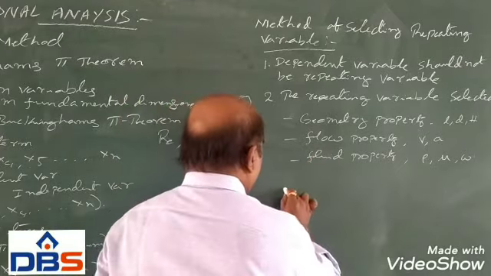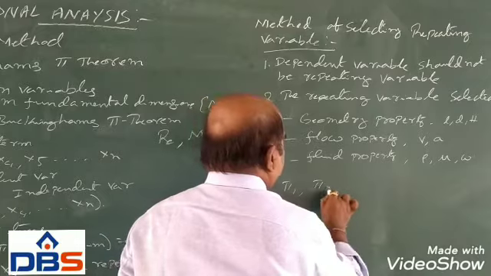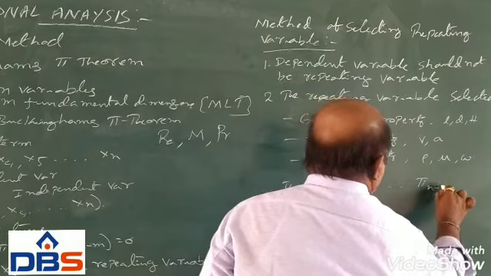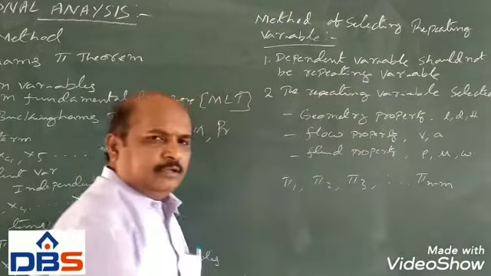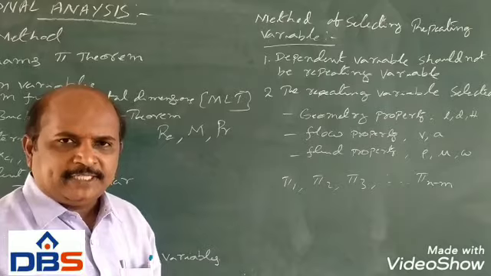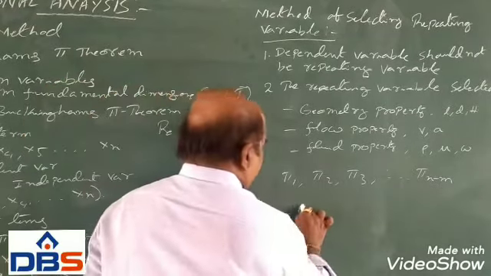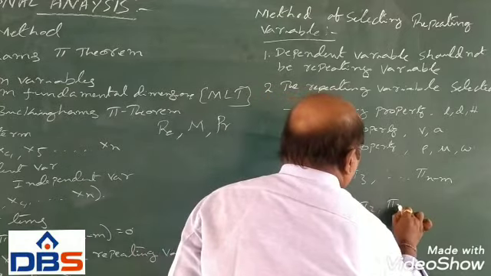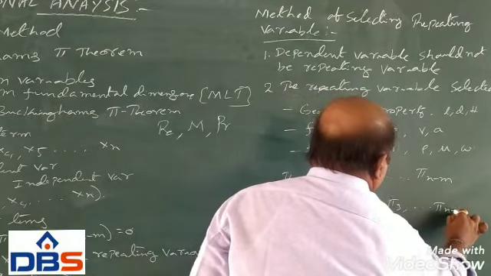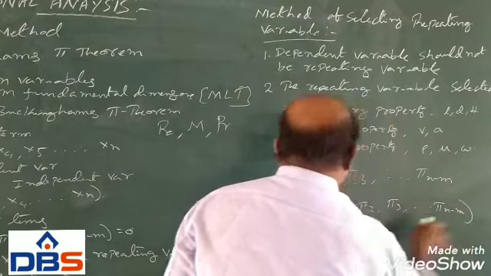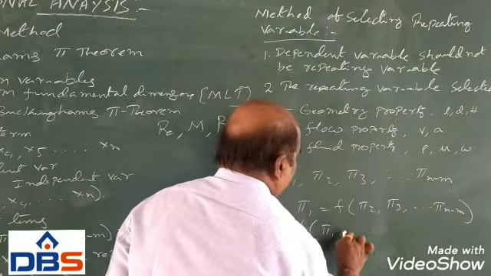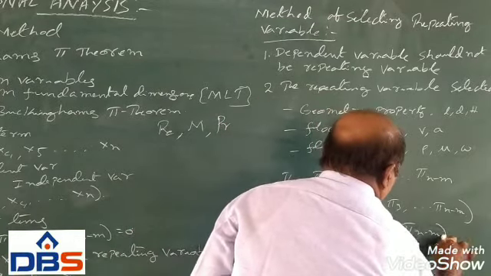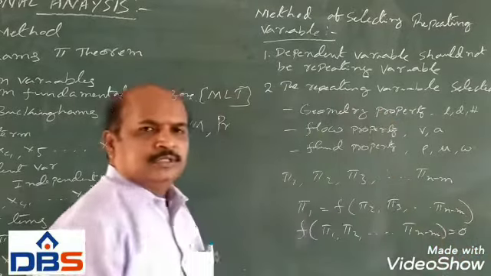Like this, we can write pi 1, pi 2, pi 3 up to pi n minus m. So we can find the n minus m pi terms, and then pi 1 is a function of pi 2, pi 3 to pi n minus m, or a function of pi 1, pi 2 up to pi n minus m equals 0.